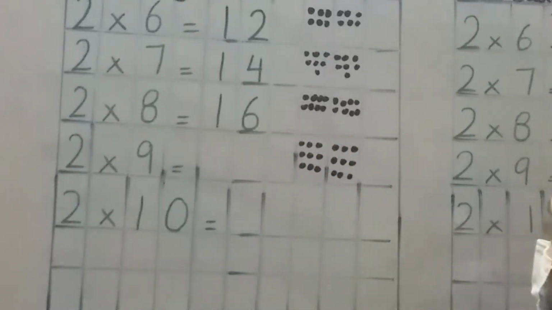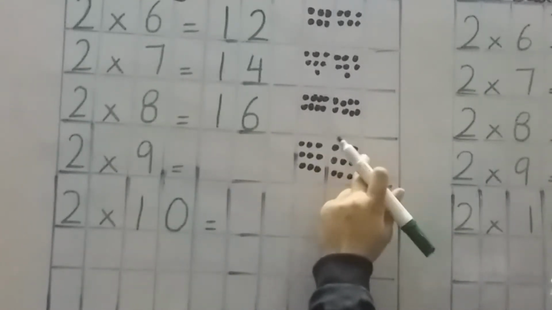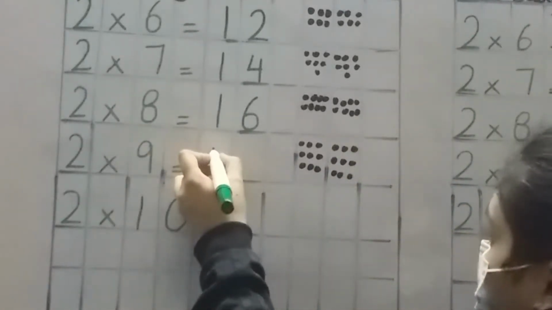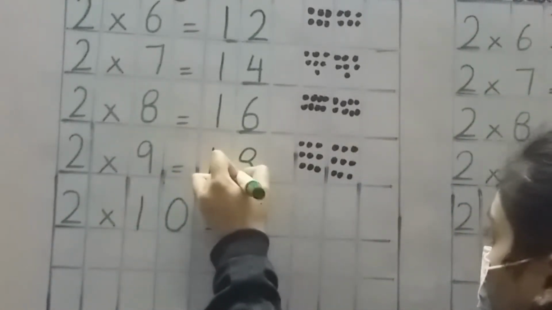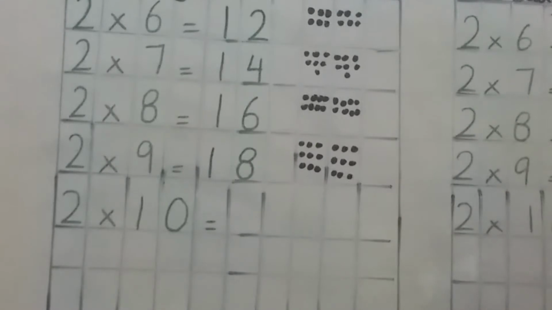Now count them all together: 1, 2, 3, up to 18. 2 into 9 is 18. I'm just going to move over here because we separated them, but in your book it's not, so it will be easy for you.